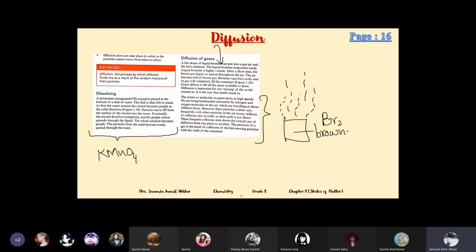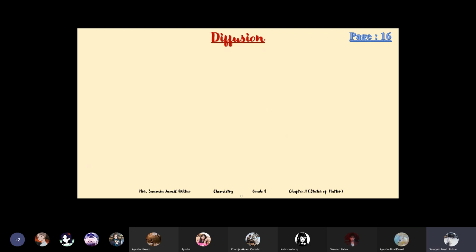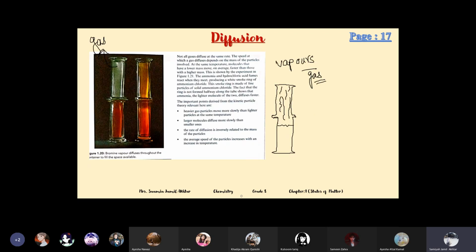This chapter is almost complete. These few points are left, so inshallah, we can discuss them in the next class. Over the weekend, try to solve the worksheet which I will post today.